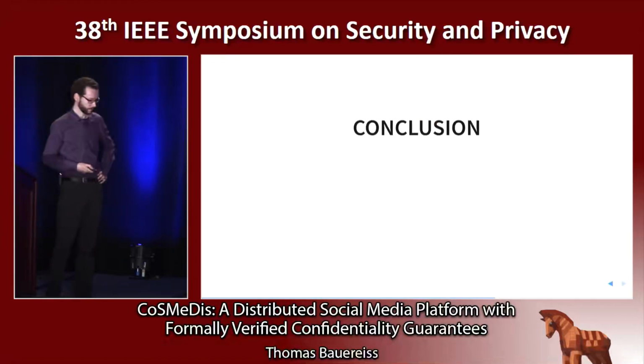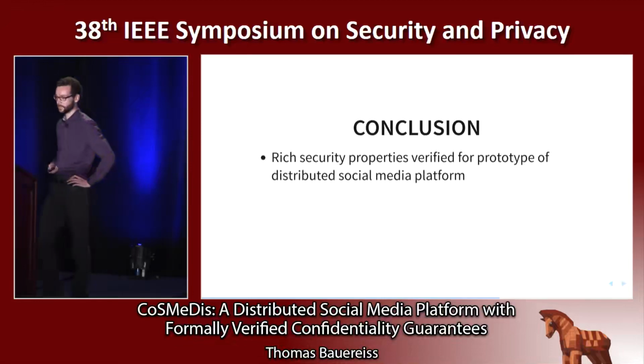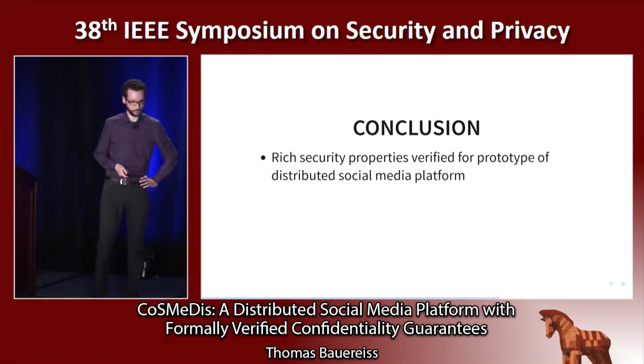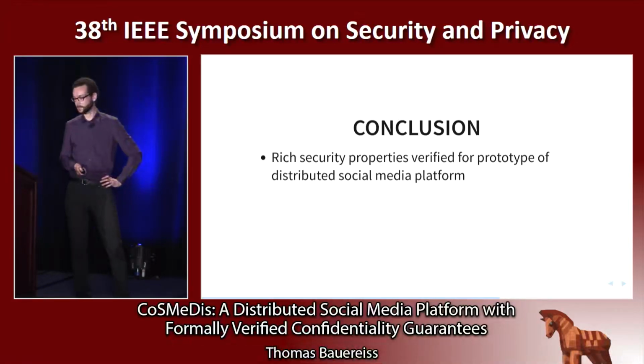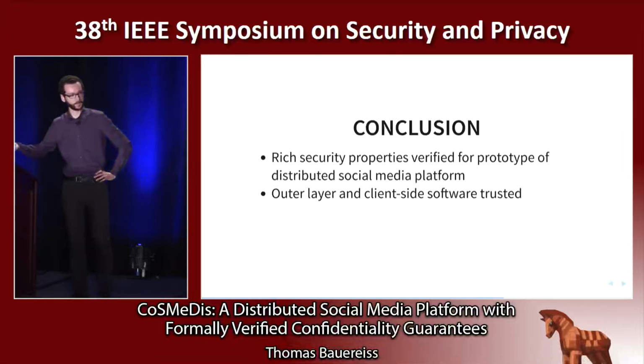So to conclude, we have verified rich security properties for a prototype of a distributed social media platform, or at least the kernel of it and an abstraction of the network. But there's, of course, a lot of future work that might be interesting. For example, as I said, at the moment, the outer layer is trusted. Also, any client-side software, JavaScript, for example, that is running in the browser is trusted. So it might be interesting to look into how we can maybe extend our security guarantees here.